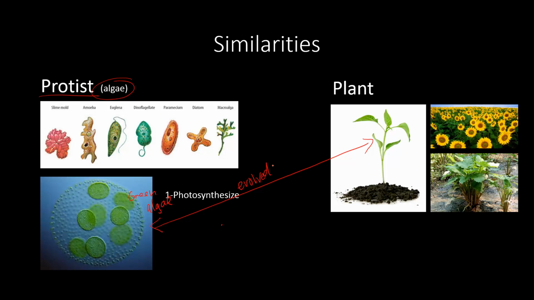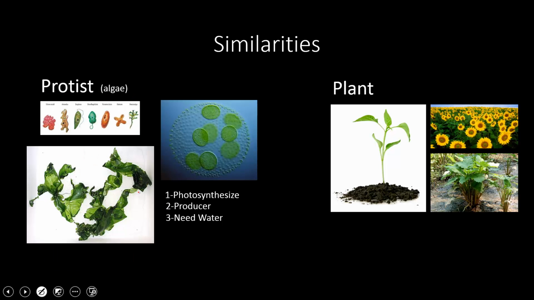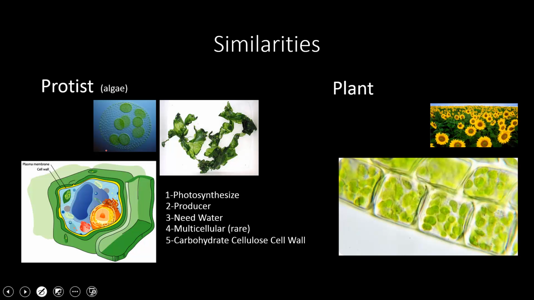Thus, both algae and plants can photosynthesize. They're both primary producers and also need water to survive. In some cases, algae can be multicellular like plants. Lastly, they both have the same carbohydrate cellulose cell wall. Also, both plants and protists are eukaryotes.